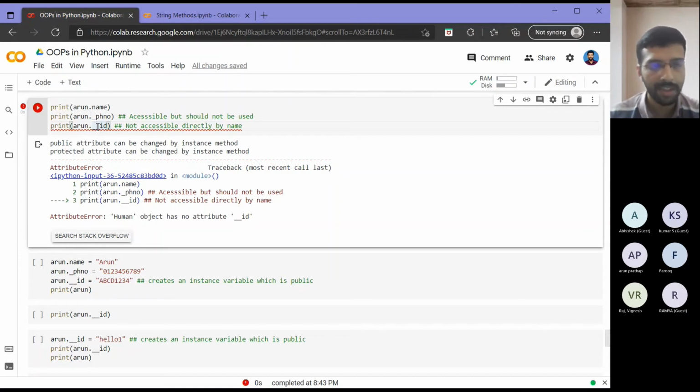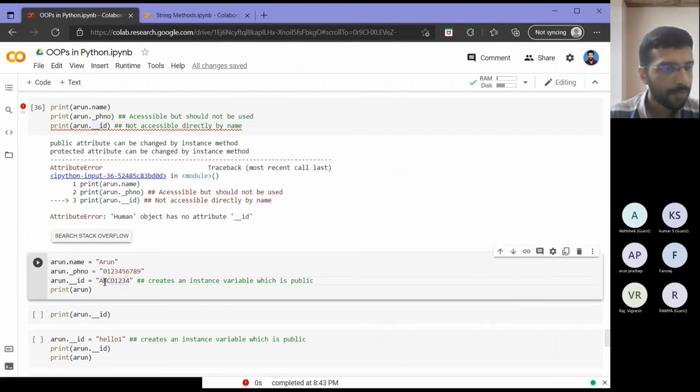Then at that point you may need to modify private attributes, so that time you can make use of these. In our normal code that we write, it should not be used. That is the default.